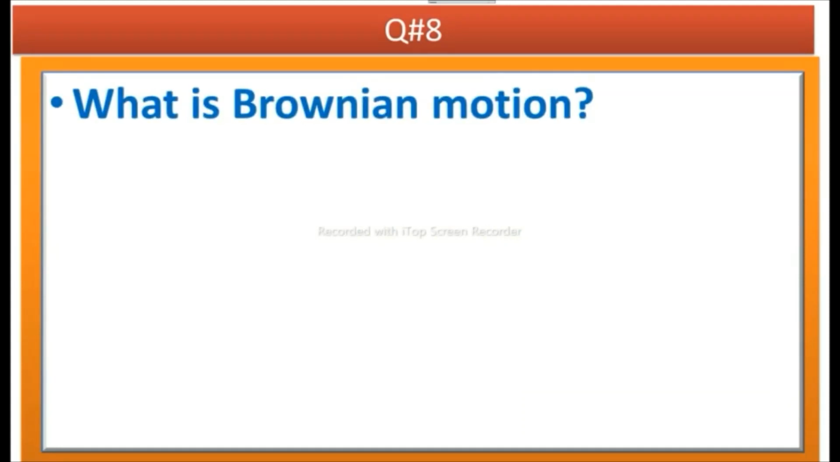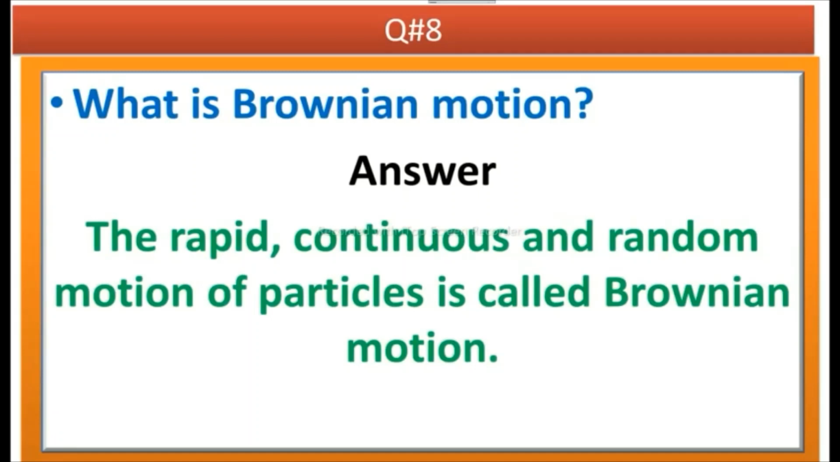The next question is, what is Brownian motion? Answer is, the rapid, continuous and random motion of particles is called Brownian motion.